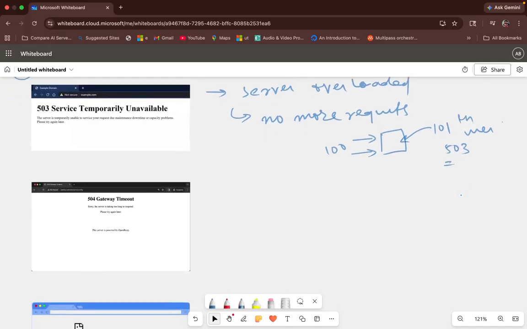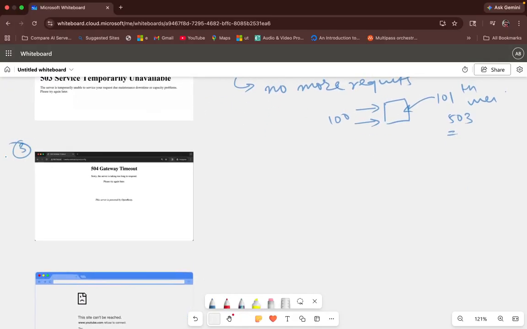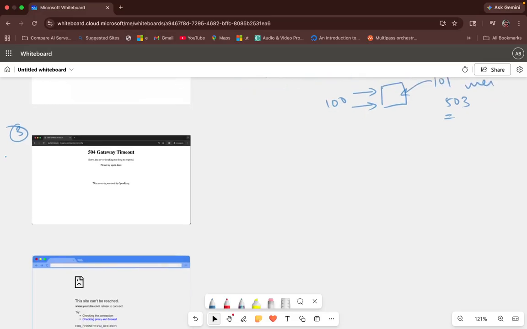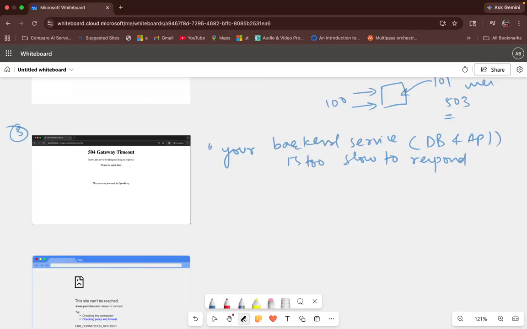Now, the third error that we are going to see very commonly is called 504 gateway timeout. So it is an upstream service being slow. What does this mean? It means your backend service. For example, as I said, your application is also dependent on some other service. So let's say your backend service, which could be your database or maybe some other API, is too slow to respond. So let's say there is a user over here, and the user is authenticating, or logging into the application.